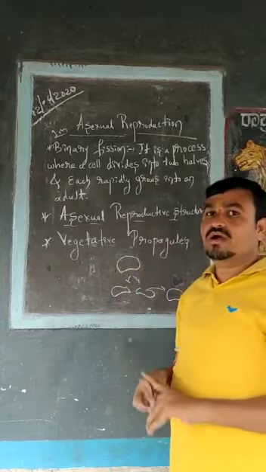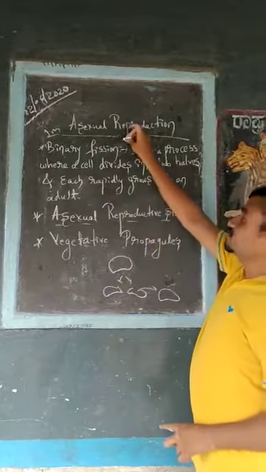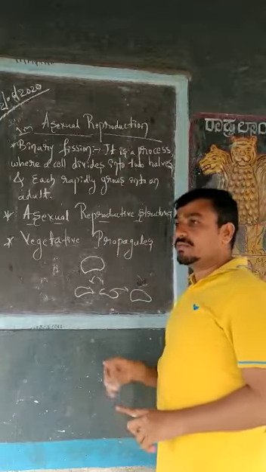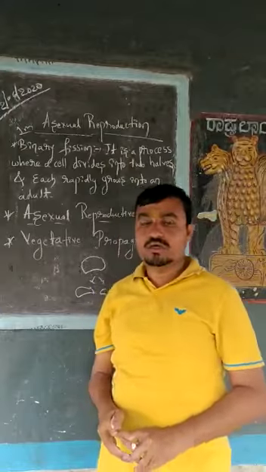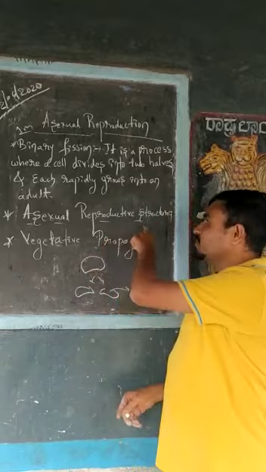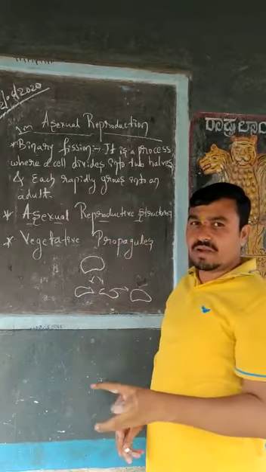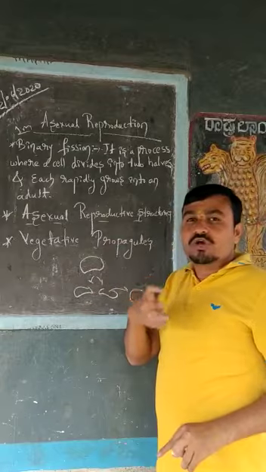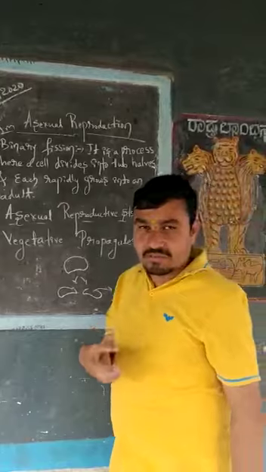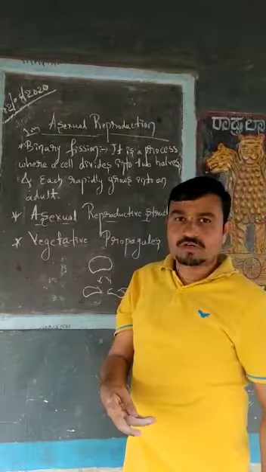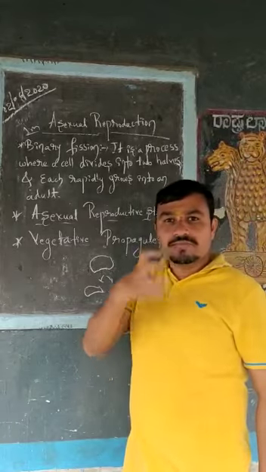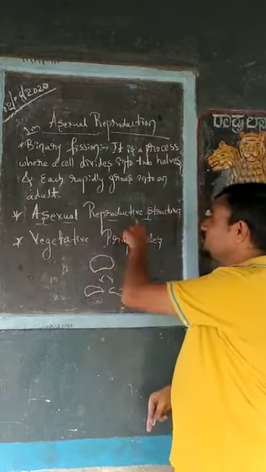Okay, next we'll move to the next concept, which also comes under asexual reproduction. Some fungi and some lower plants such as chlamydomonas follow asexual reproductive structures. Some plants and some animals have structures in their body which are helpful for asexual reproduction. For reproduction purposes, they use these structures, and we call them asexual reproductive structures.